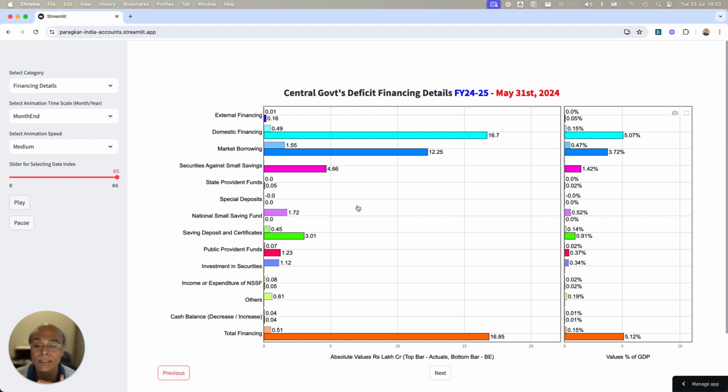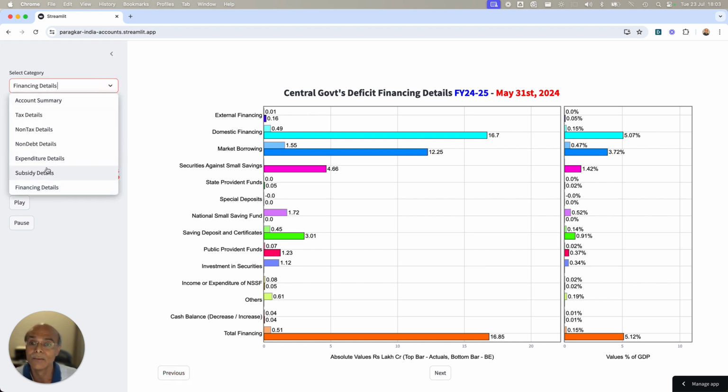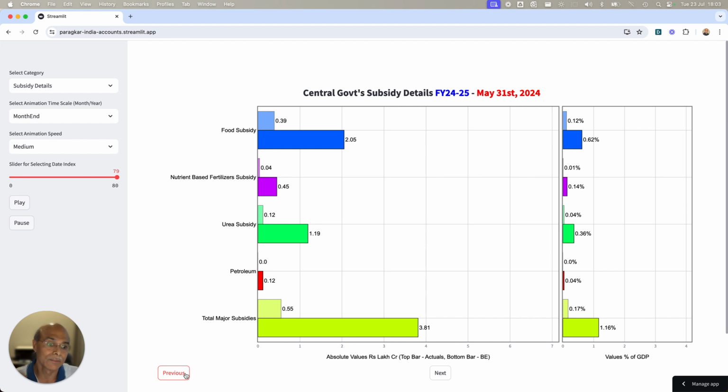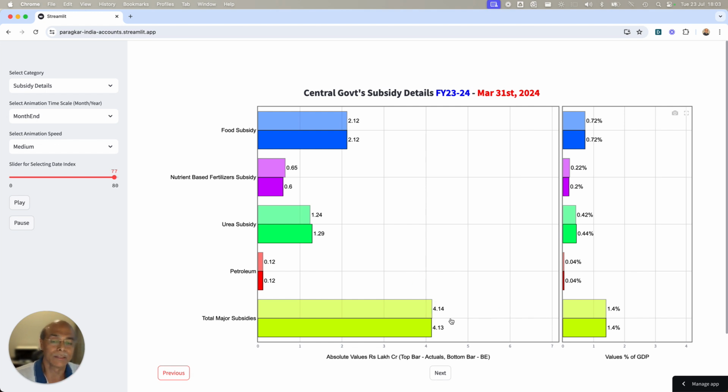The other important thing is subsidy. I do not know whether the government will be able to contain the subsidy numbers to the level that they have projected, right? Which is quite, I would say, an optimistic number. Because 3.18 lakh crores, they have reduced the food subsidy, and in the previous budget, the number was high. If you see the previous budget number, look at this number. The number was high in the March 2024 budget. But they have kept the February numbers, right? But the number was high.